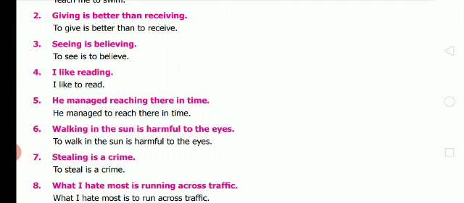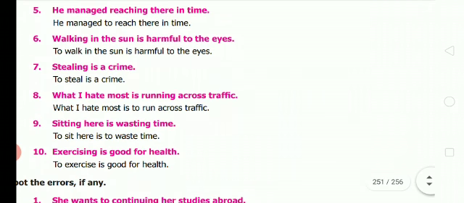Sixth one, walking in the sun is harmful to the eyes. To walk in the sun is harmful to the eyes. Seventh one, stealing is a crime. The answer is to steal is a crime. Eighth one, what I hate most is running across traffic. What is the answer? What I hate most is to run across traffic.